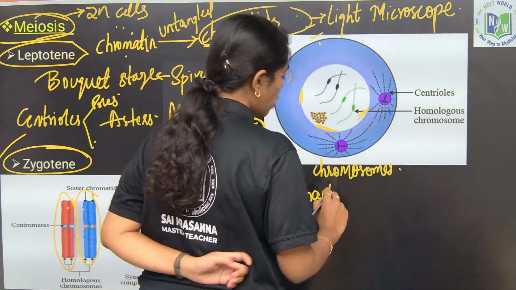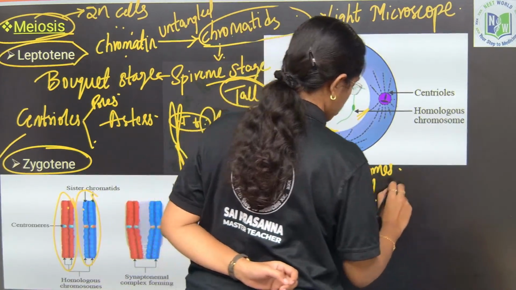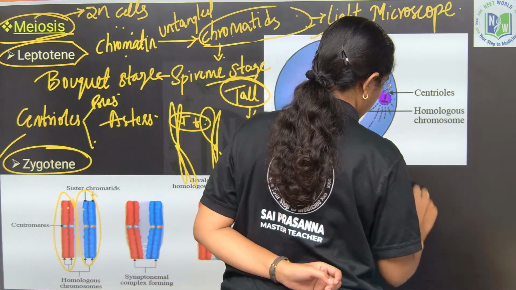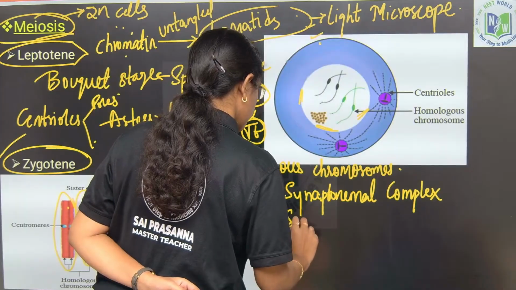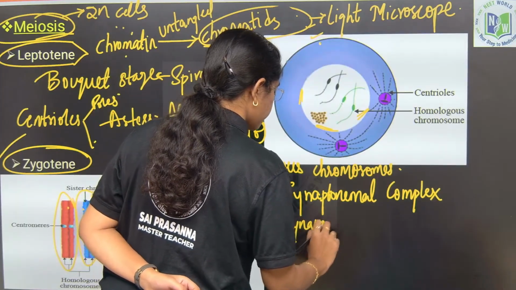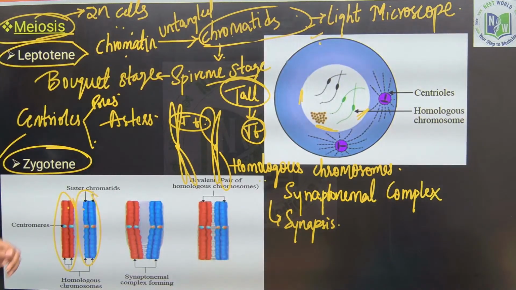So, formation of the synaptonemal complex is known as synapsis. Fine, right? Formation of the synaptonemal complex is known as synapsis.